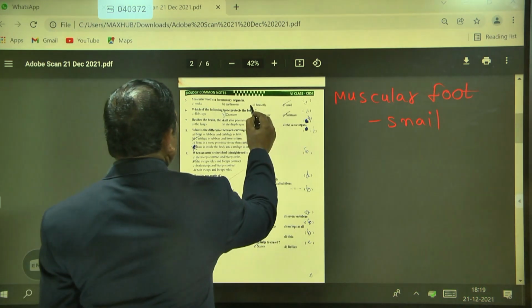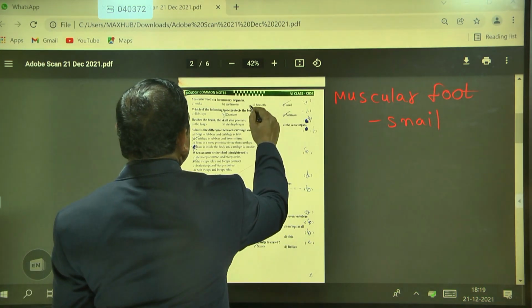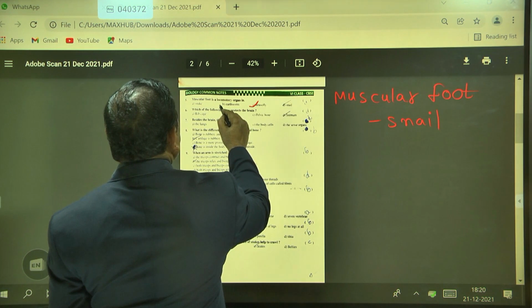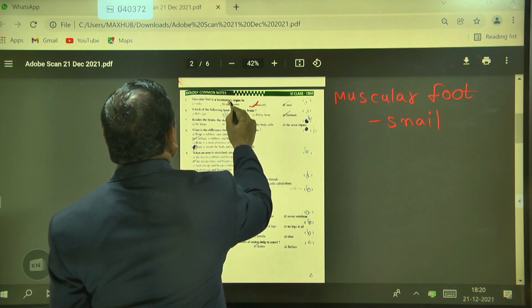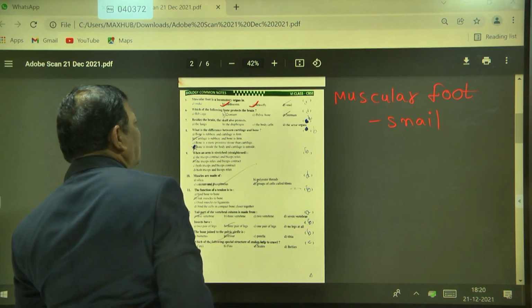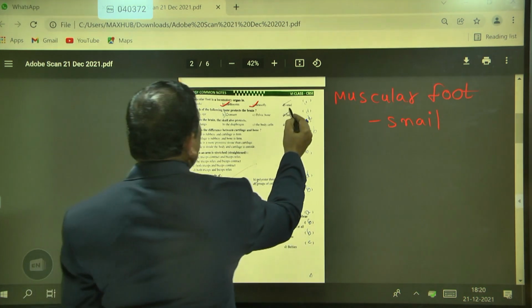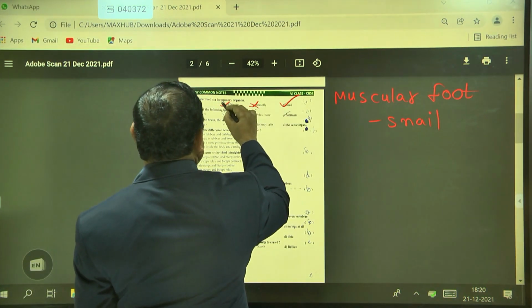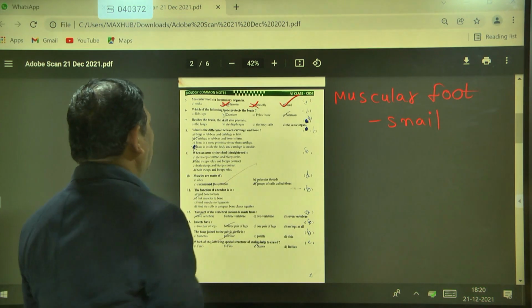The housefly moves with its wings. The earthworm has a segmented body. Snakes also move differently. So D is the correct answer.